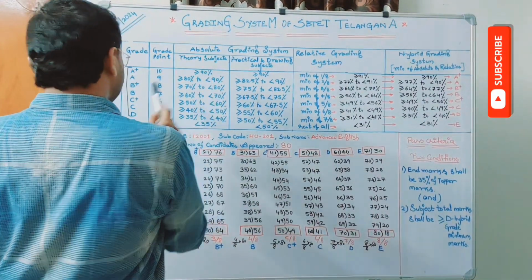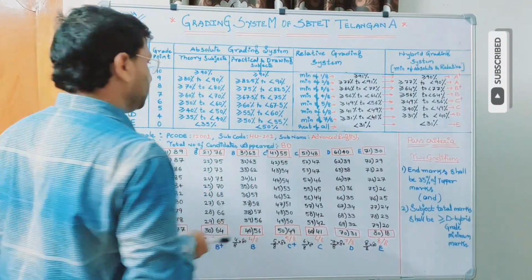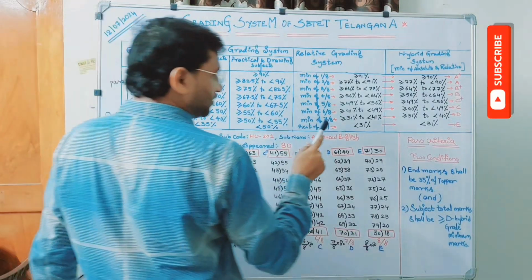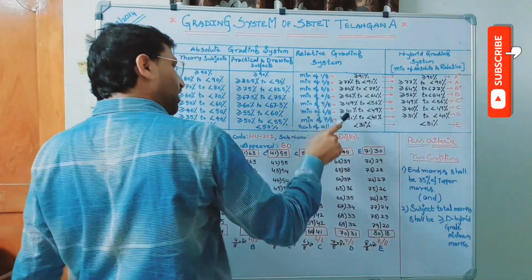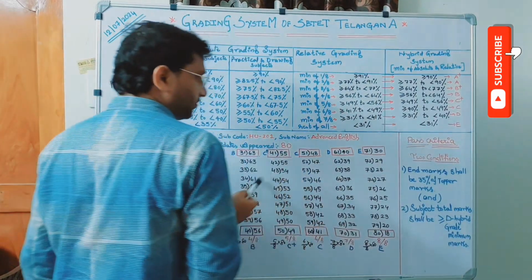In case of A place and in case of C, absolute is minimum. That is you have to observe. And finally for D, it is greater than or equal to 35, whereas it is greater than or equal to 31. So here it is again relative is low value. So relative grading is final.